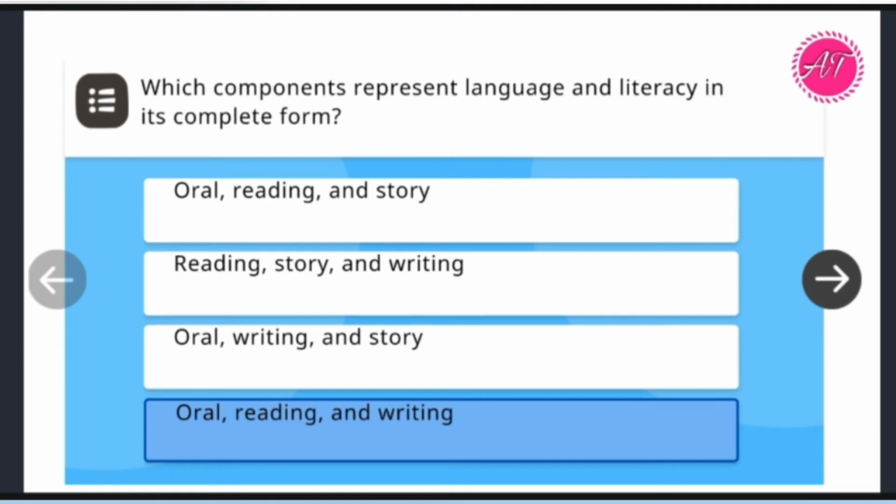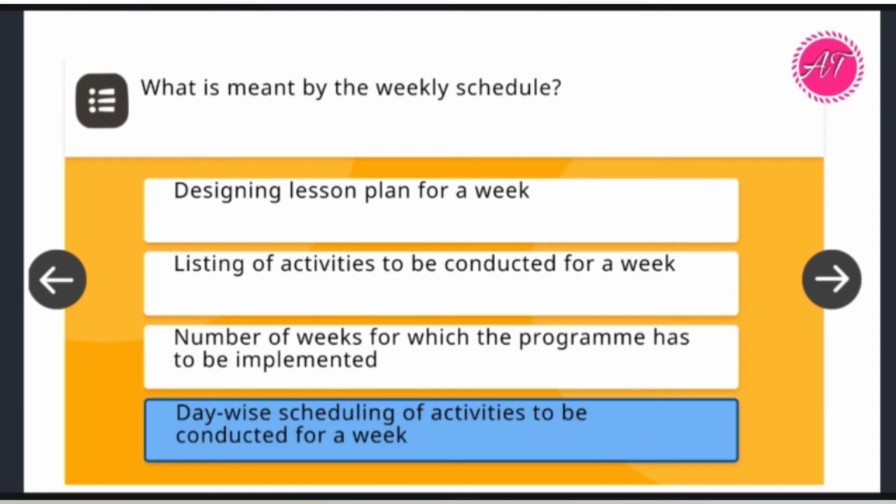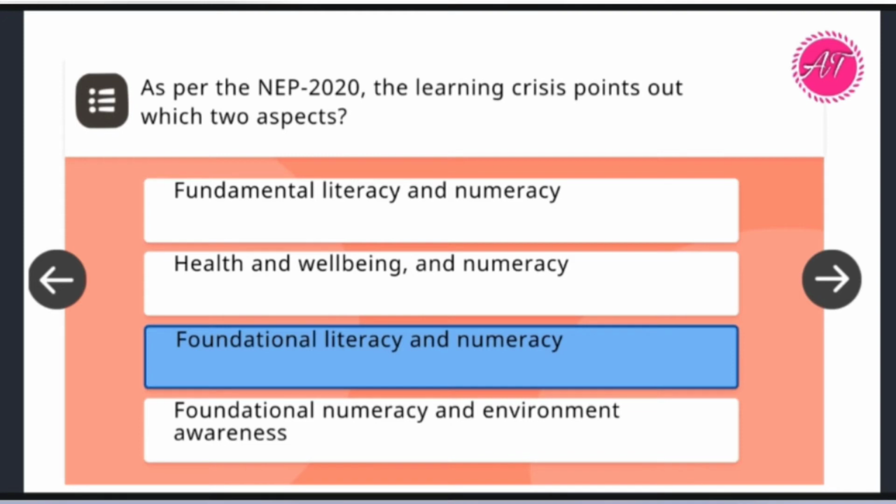Next one. What is meant by weekly schedule? So the answer is day-wise scheduling of activities to be conducted for a week. As per the NEP 2020, the learning crisis points out which two aspects? So the answer is foundational literacy and numeracy. So option number 3 you can click on.